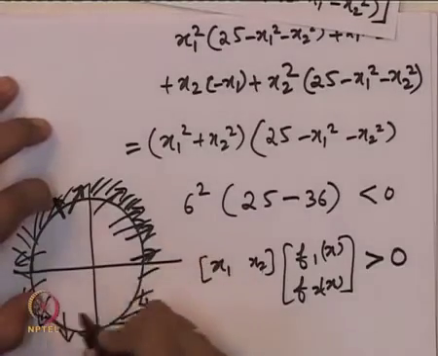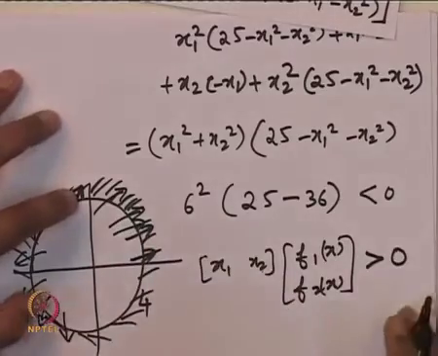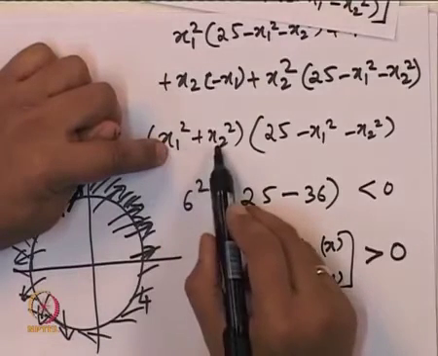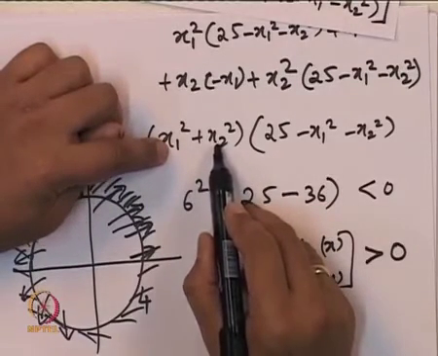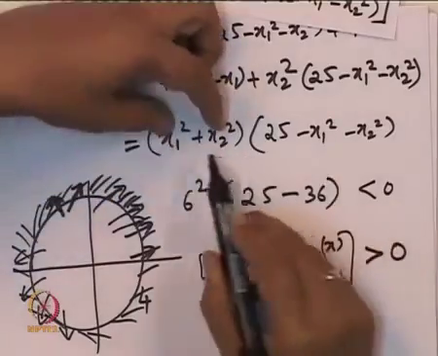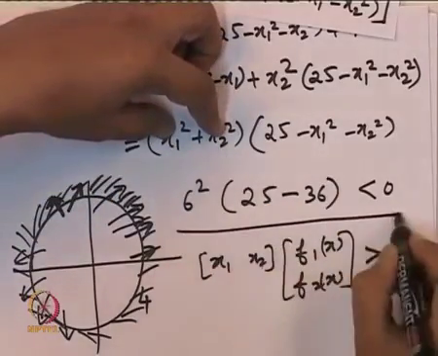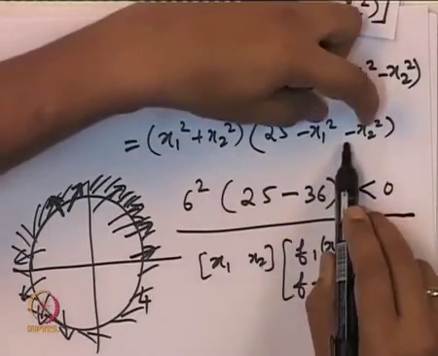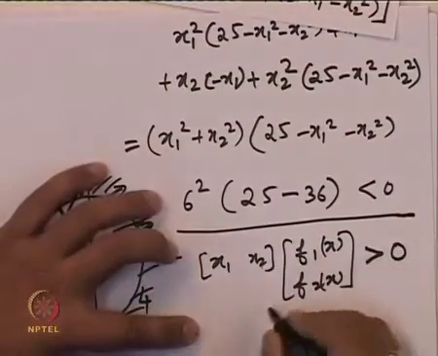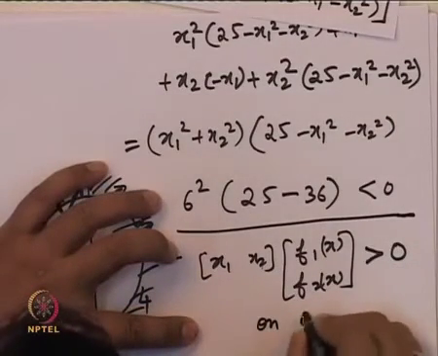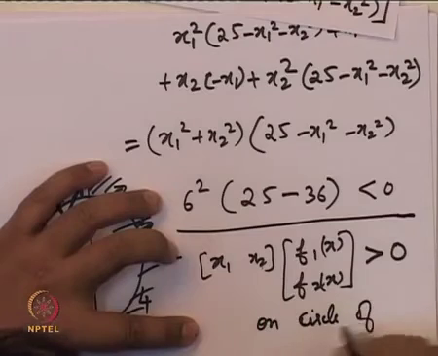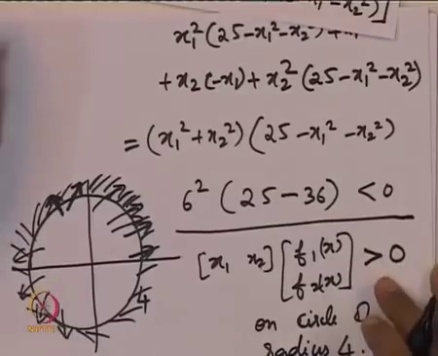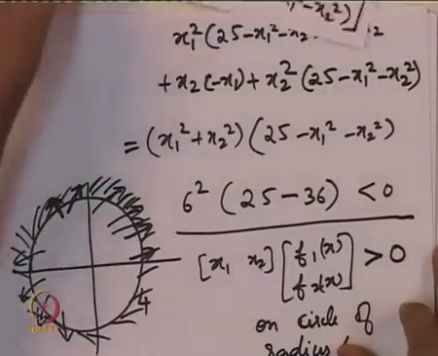As far as which boundary is concerned? The circle of radius 4. So by the same argument, all we have to do is substitute x1 square plus x2 square equal to 4 square and not 6 square. This quantity becomes 4 square when we are looking at the circle of radius 4, and this quantity becomes 25 minus 16, which is now positive. So this is greater than 0 on the circle of radius 4. So this proves that the set M is positively invariant.